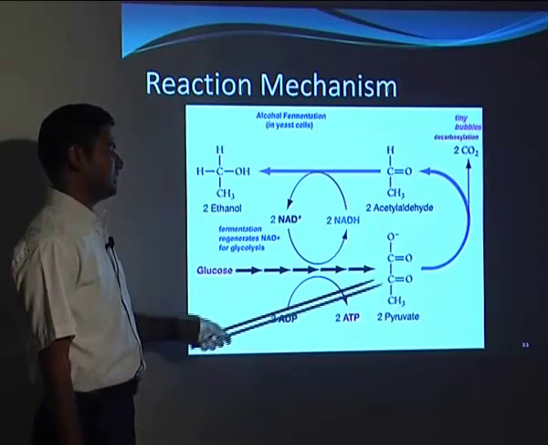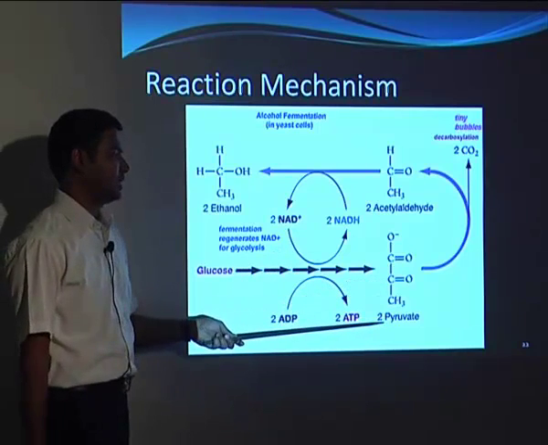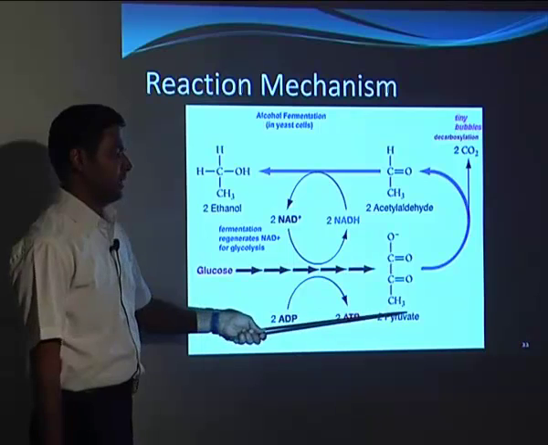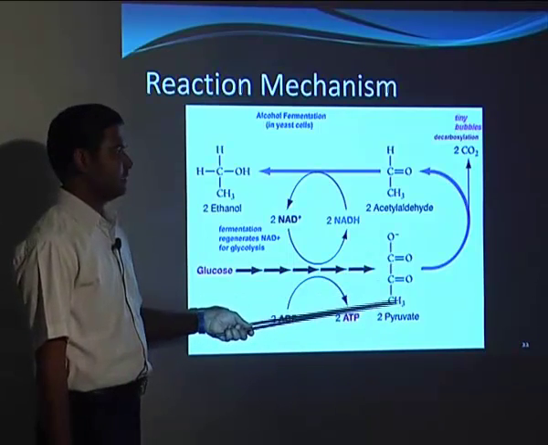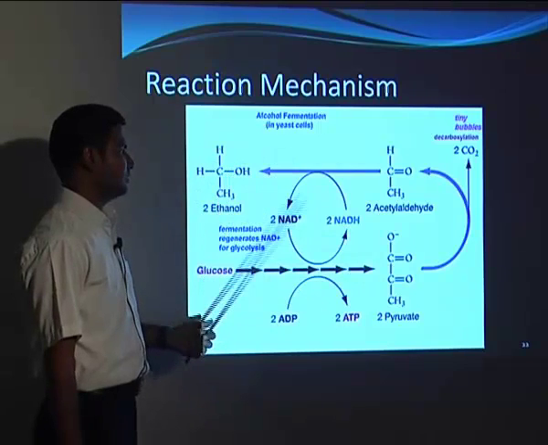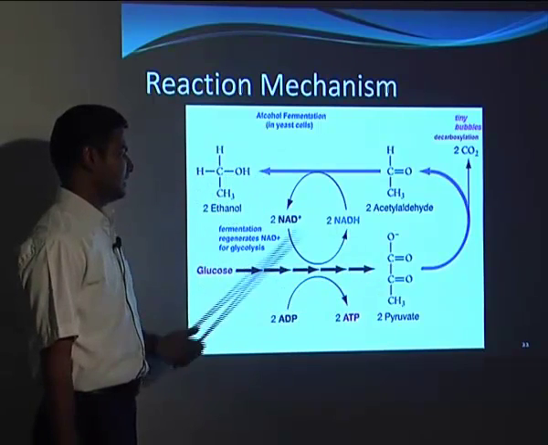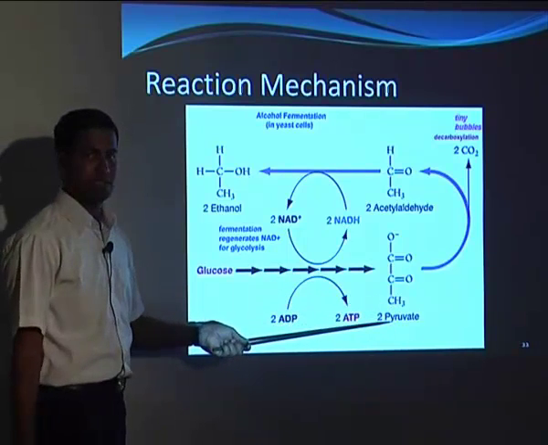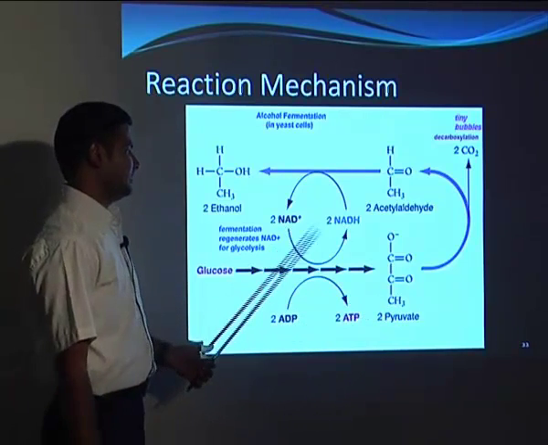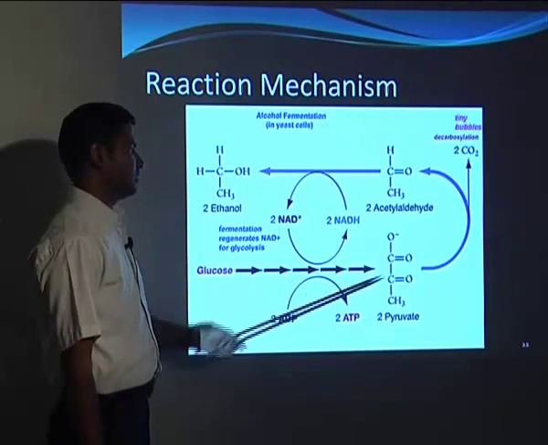Glucose is first converted into 2 pyruvate. Always the pyruvate is the basic chemical that will lead to the further products, in this case ethanol. In any fermentation from glucose, you will always find pyruvic acid forming, and the energy will be given out over here.